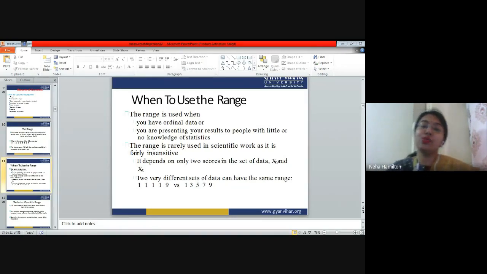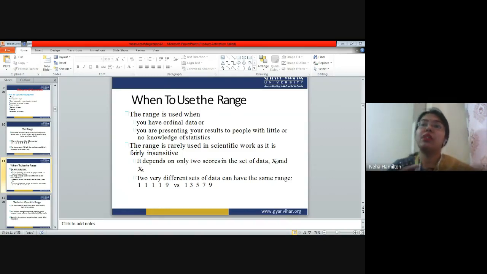The range is used when you have ordinal data or you are presenting your results to people with little or no knowledge of statistics. The range is rarely used in scientific work as it is fairly insensitive, right? So, see, a word has been used, ordinal data. So, what is ordinal data? Ordinal data means data that gives you order or rank, right?